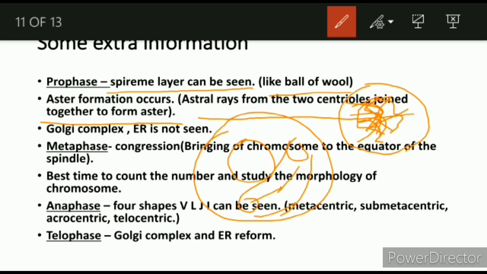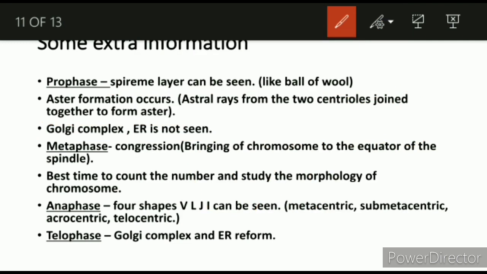Understand? As the chromosomes get condensed, the cell organelles also cannot be distinguished, so the Golgi complex and ER are not seen. As the chromosomes get condensed, the cell organelles also get condensed, so we cannot distinguish which is mitochondria, which is Golgi complex, which is ER. These are the properties of the prophase. Now we will see the picture again.